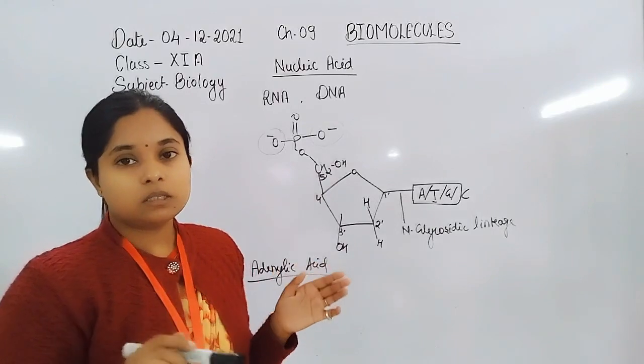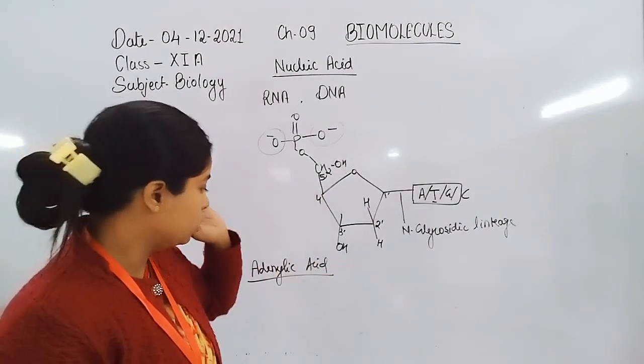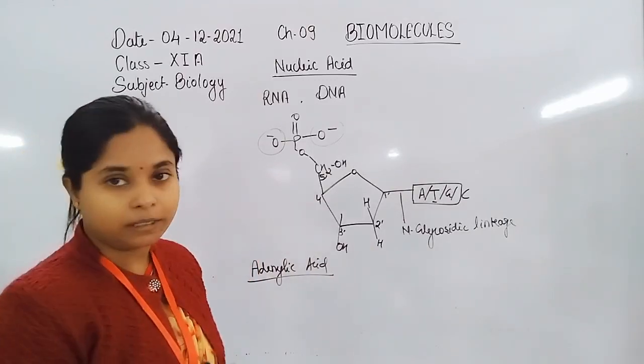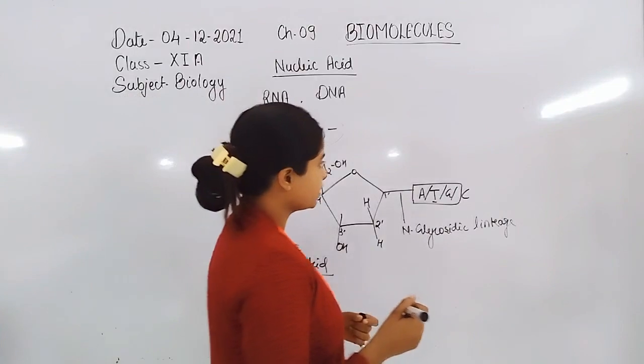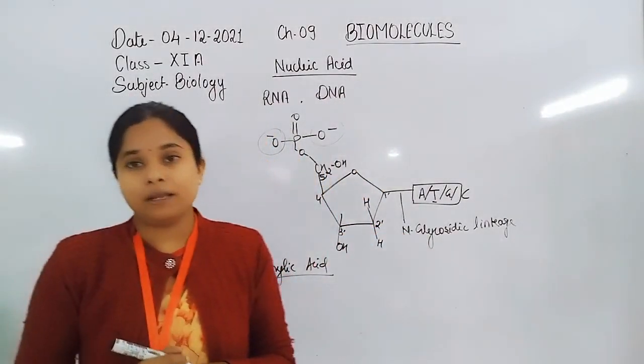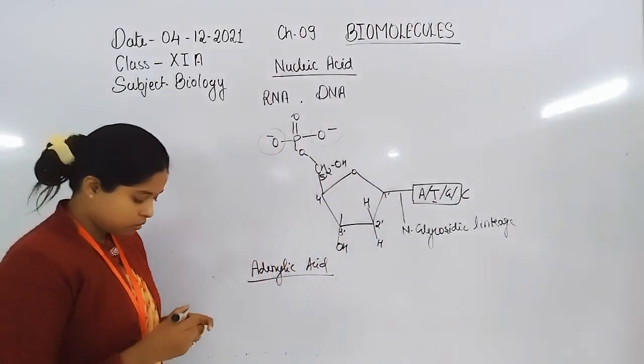So this is the structure of the DNA molecule. Now let us discuss the RNA. What will be the structure of the nucleotide in the case of RNA?